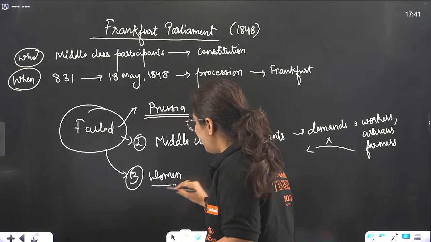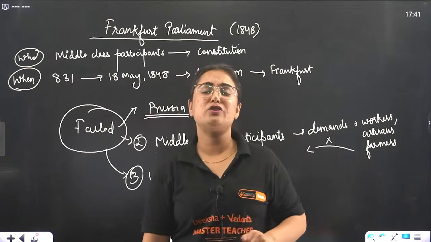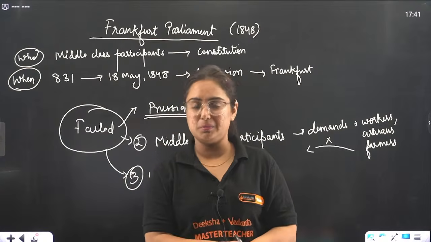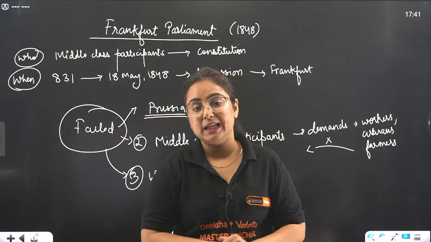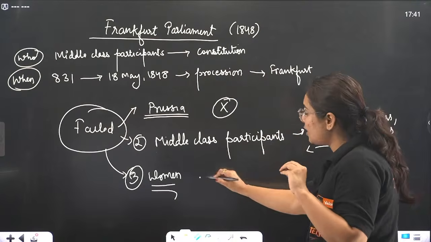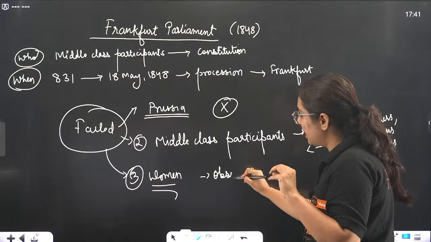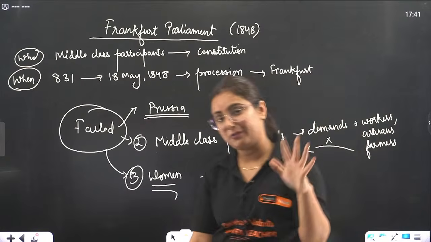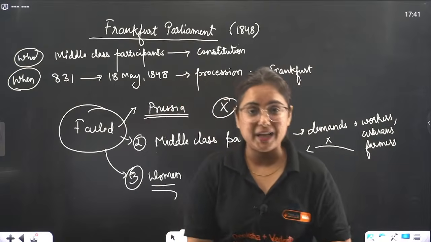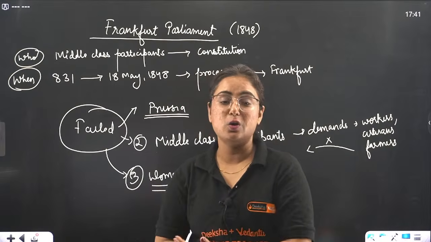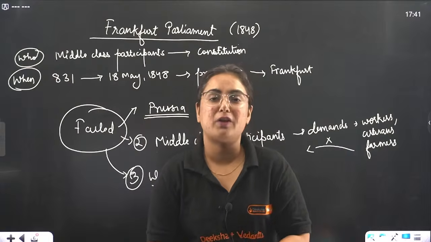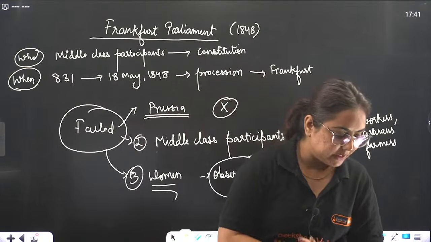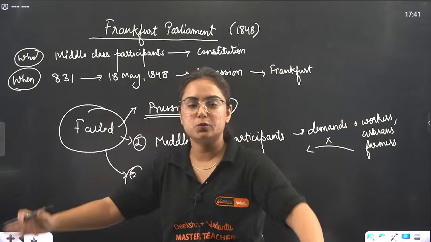The women who were participating in all the revolutionary activities, all the processions, supporting every time when men went to war, were merely treated as observers and none of the demands were put forward in favor of women. So they were aware that even if the constitution is made, they would not be favored by it. Tell me, is the topic Frankfurt Parliament crystal clear to all the students watching me right now?